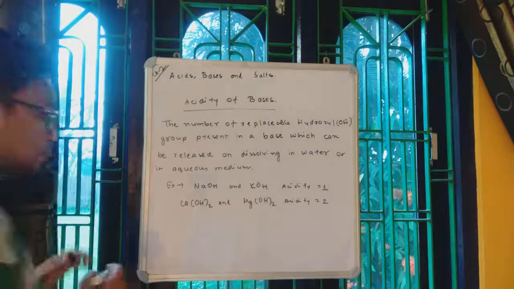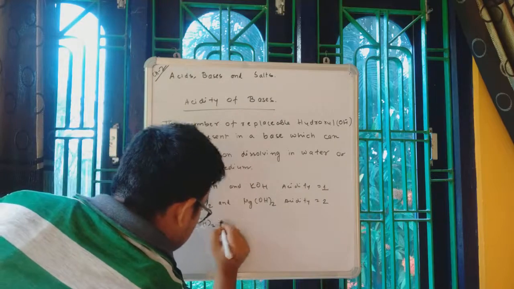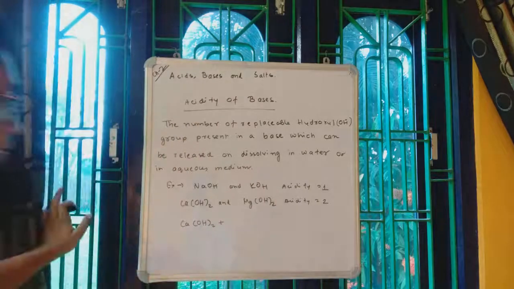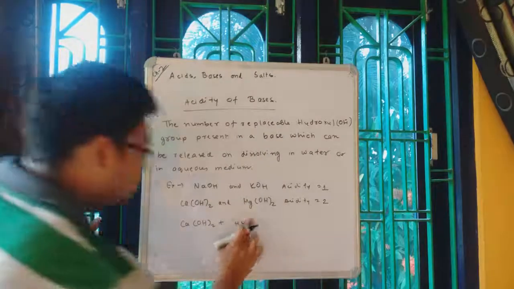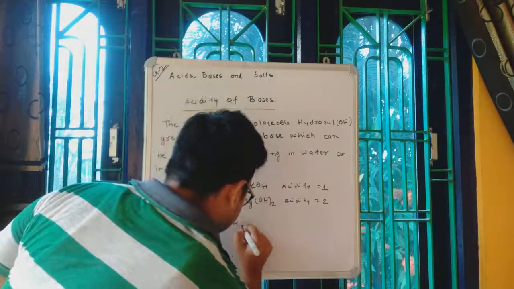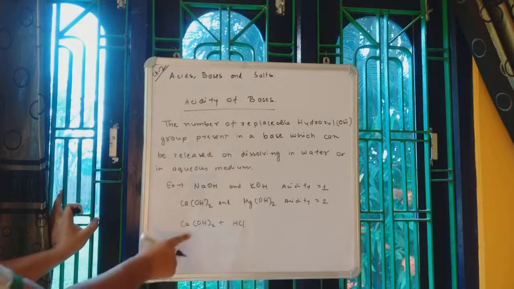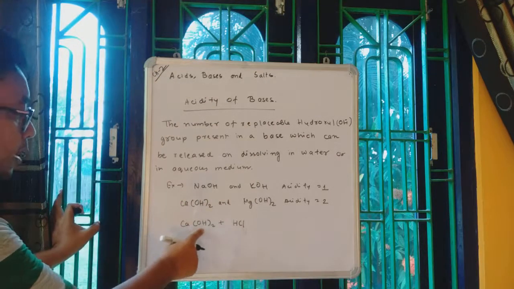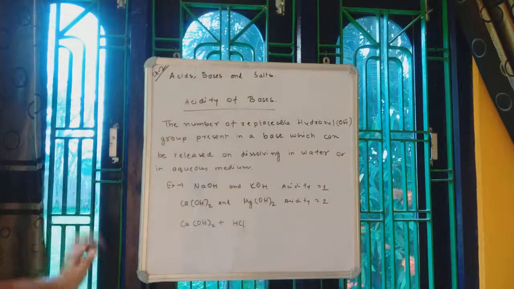I think you know. Calcium hydroxide, if it is allowed to react with HCl, then what will happen? A single molecule of calcium hydroxide is enough to neutralize 2 HCl, because this calcium hydroxide,